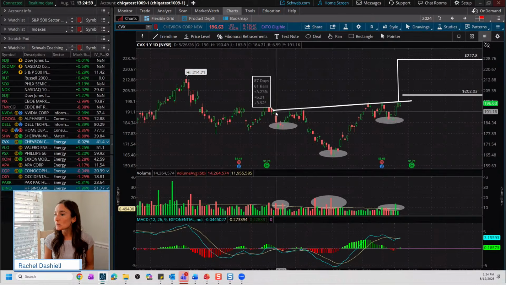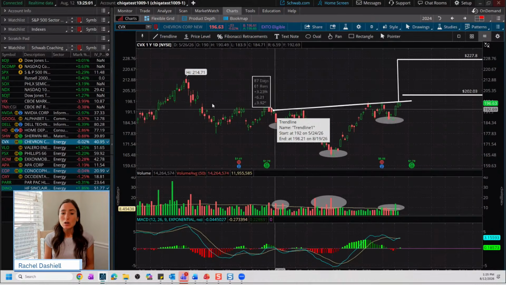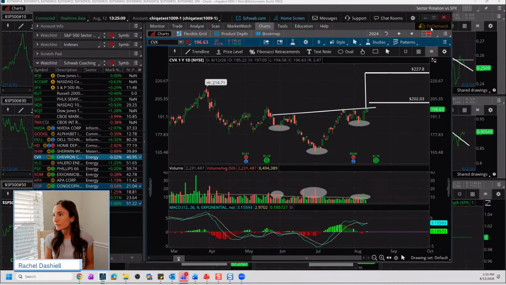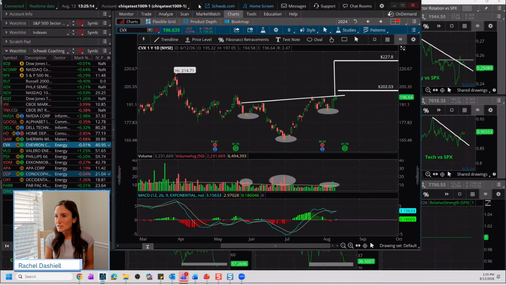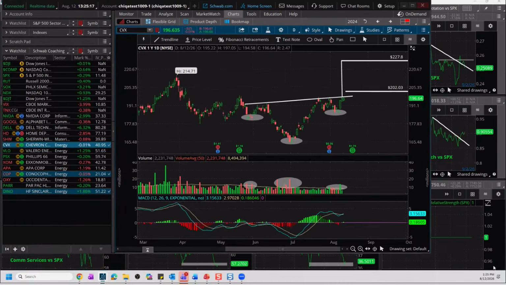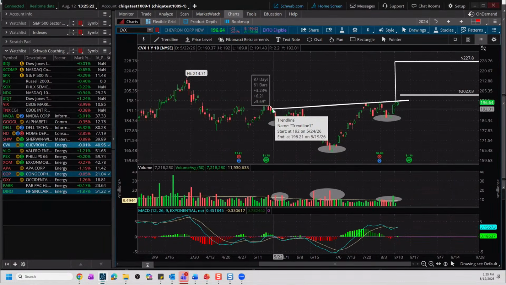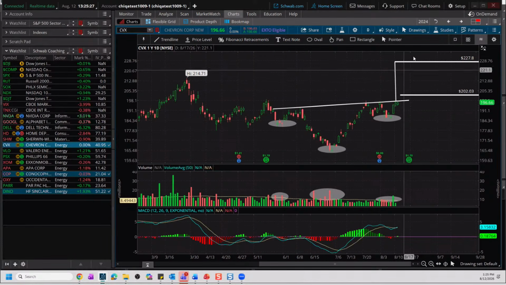So let's take a look at this market and just see a couple other things. I'm going to make this a little bit smaller so we can see this here, because I think the time frame was getting cut out down below. I wanted to make this so you guys could see this. So we talked about the symmetry in price already, where we measured this base, projected it to the upside, which gives us that possible objective. Of course, patterns are no guarantees. We always have to say that here.